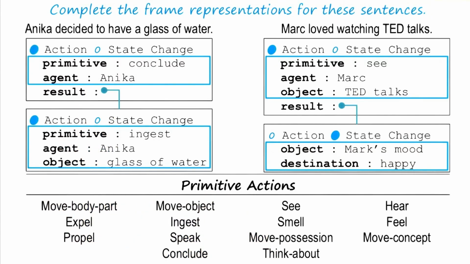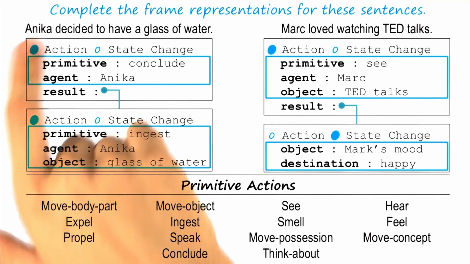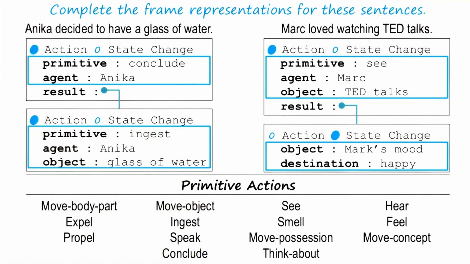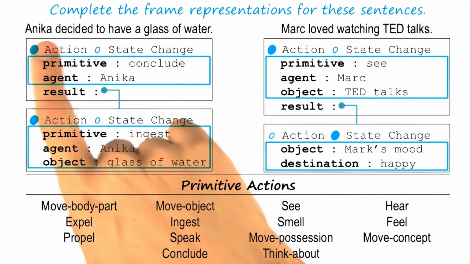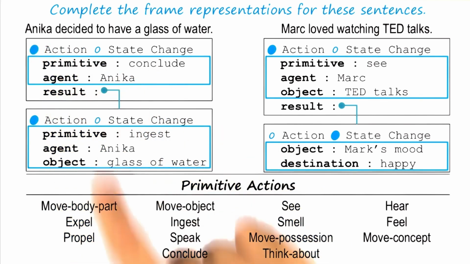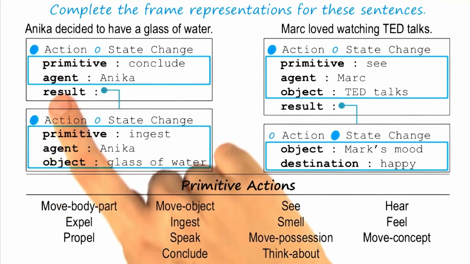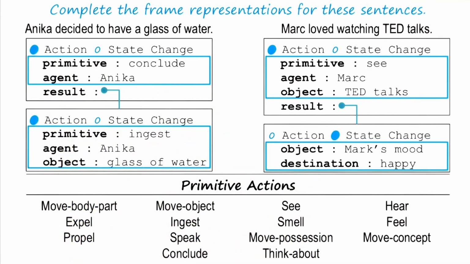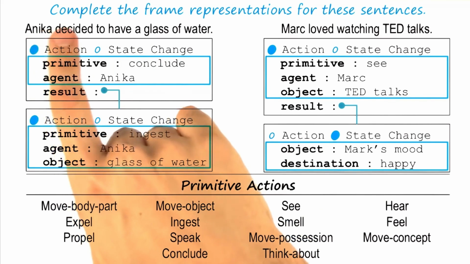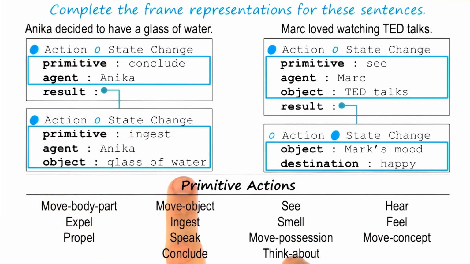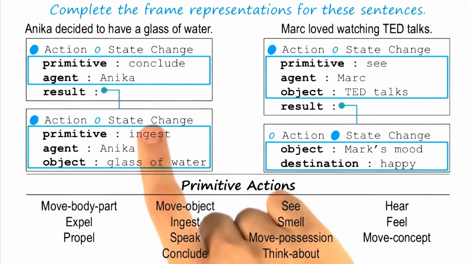So for the first one, I did what we talked about earlier. I just started at the left. Anika is an agent, so we're just going to store that away for a little while. And the first verb we encounter is decided. Earlier we said that decided corresponds to the conclude primitive action. So our primitive here is going to be conclude. The animate agent immediately preceding conclude is Anika, so our agent is Anika. The result of this decision is a new action. Our primitive here is now ingest. Our agent is Anika because we're going to infer that Anika is the one having the glass of water because she's the one who decided to have the glass of water. And the object that is being had is the glass of water. So the first action, Anika concluding, caused the second action, Anika ingesting a glass of water.